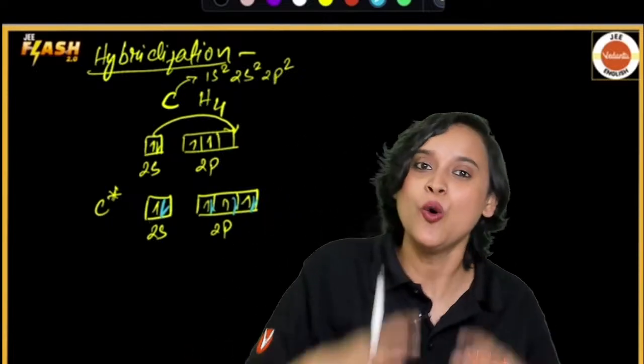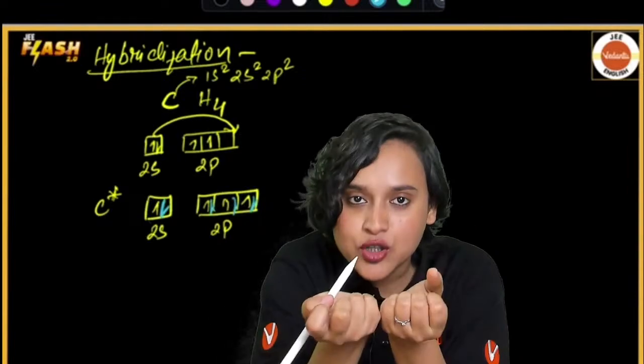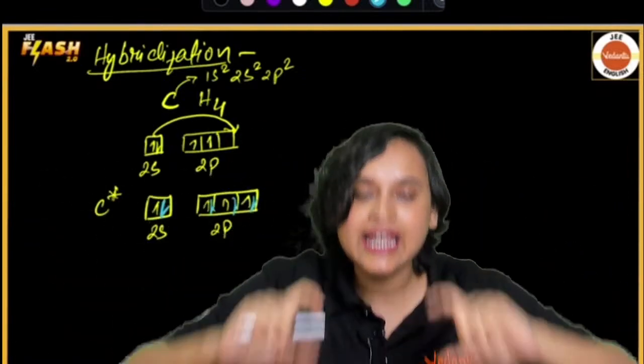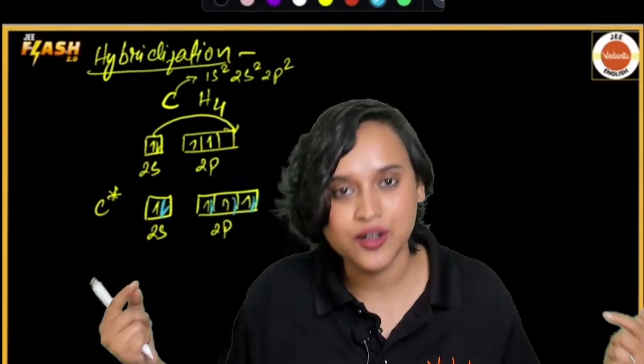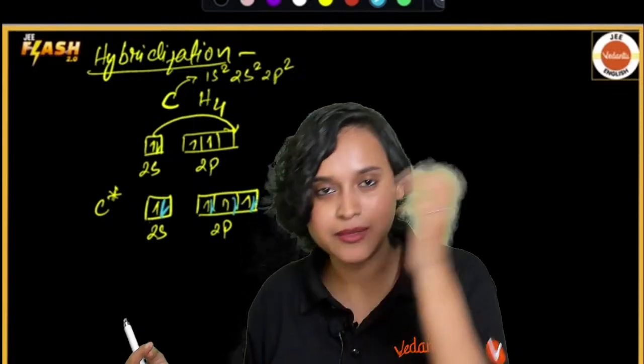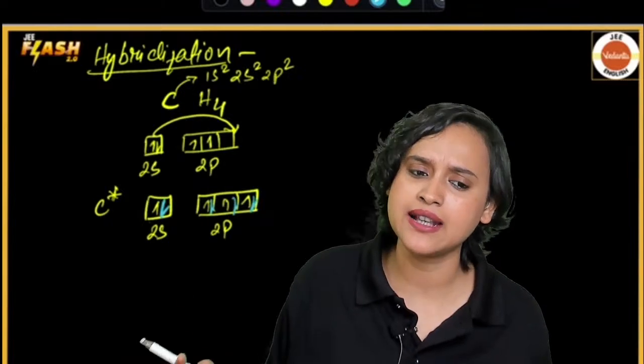So carbon, while exciting itself, hybridizes: it mixes them together and then gives them to the hydrogen, saying come and put your electrons here. This is what happens.